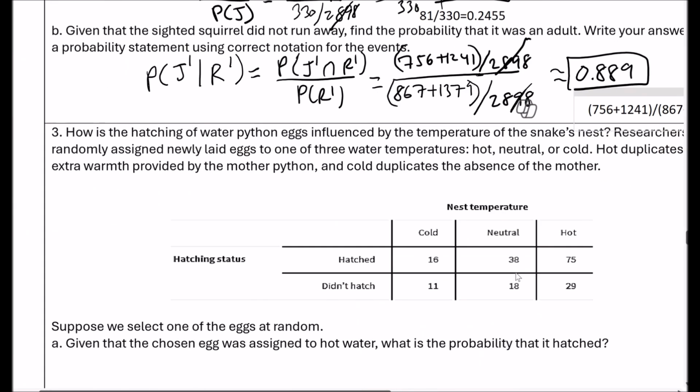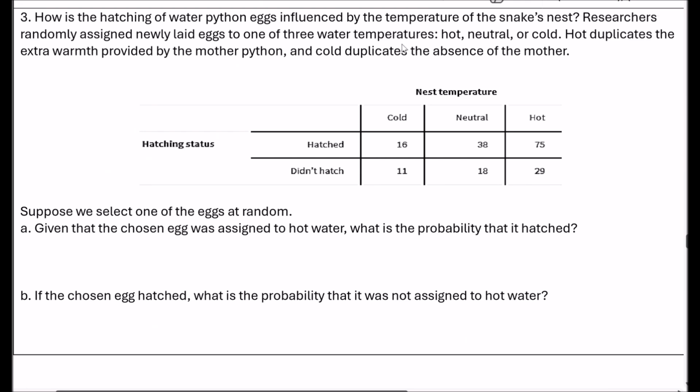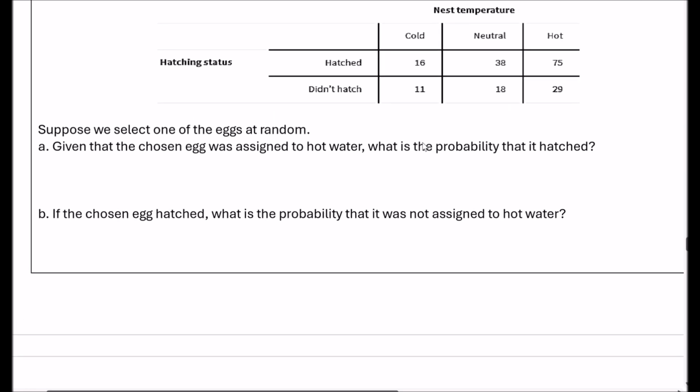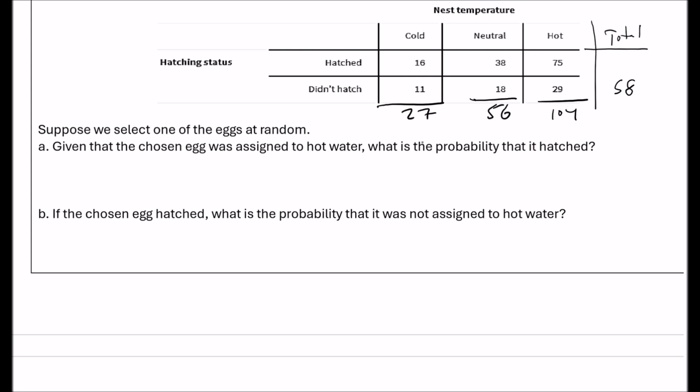All right. So number 3, the hatching of water python eggs. We looked at this data before. It's very similar, the same type of data. So let's do the totals. 27, 56, 104. And then 29, so 29 is 58, and then 160, so 187, and then this one was 129.